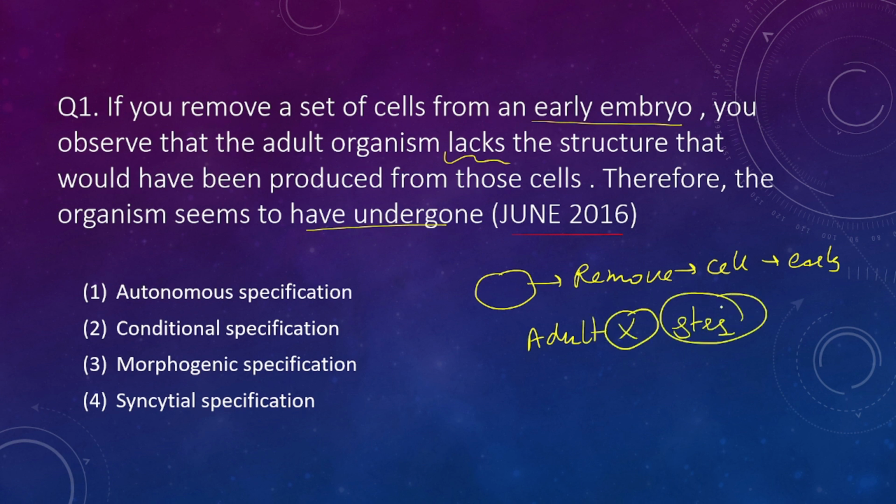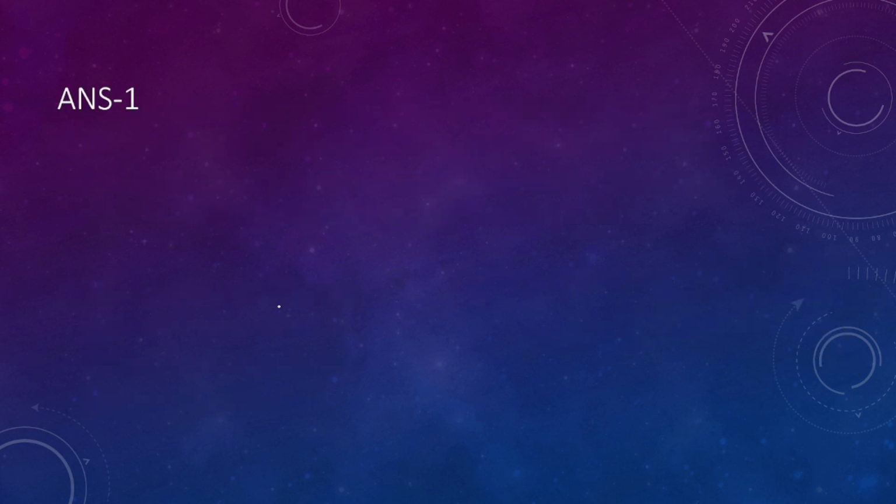That means that those cells were predetermined, or they were autonomously specified. So this type of specification is known as autonomous specification. Not conditional specification, not morphogenic specification, not syncytial specification. So the correct answer is answer number 1.